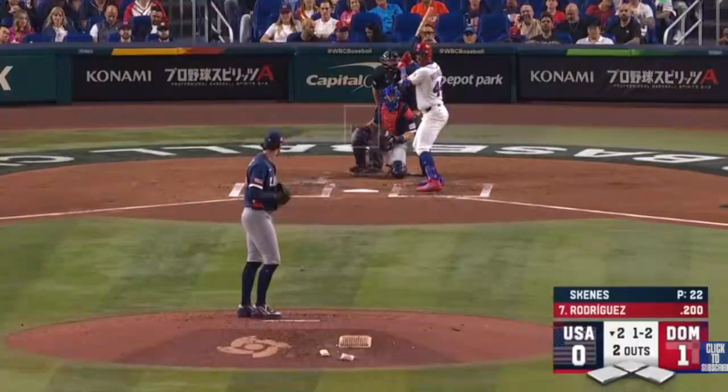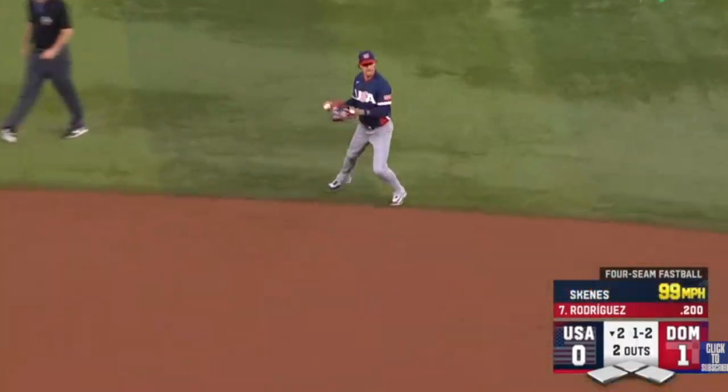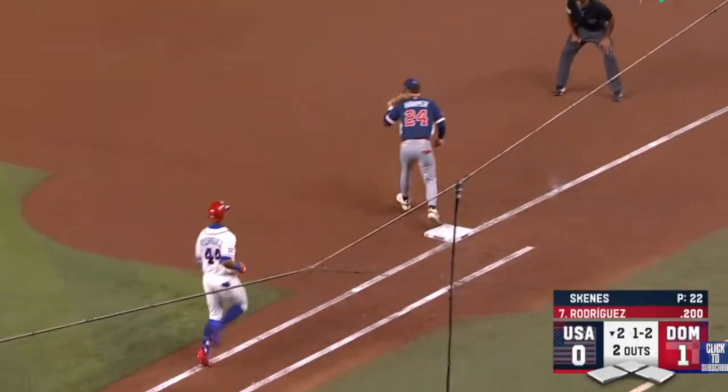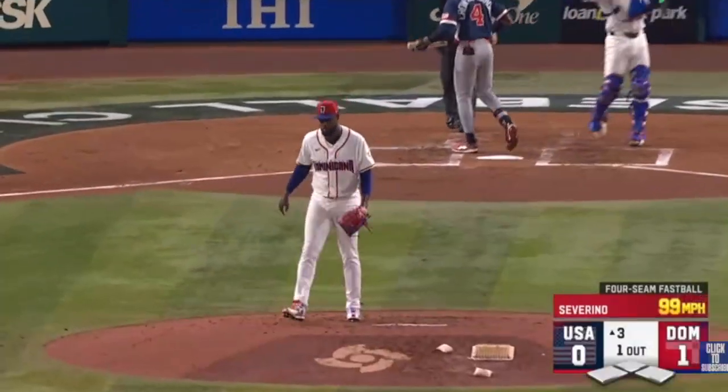DR having a blast. The most home runs for any team in the WBC. Ground ball to the right side. Brice Turang will throw out J-Rod. As Severino strikes out PCA, and that'll be the first out here in the top of the third for Team USA.